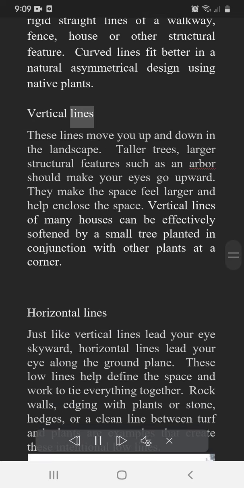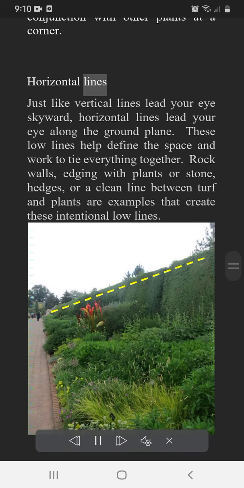Vertical lines. These lines move you up and down in the landscape. Taller trees and larger structural features such as an arbor should make your eyes go upward. They make the space feel larger and help enclose the space. Vertical lines of many houses can be effectively softened by a small tree planted in conjunction with other plants at a corner. Horizontal lines.